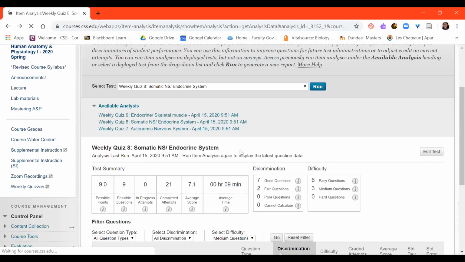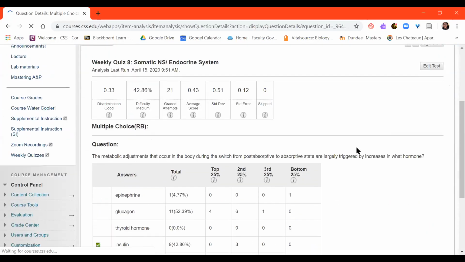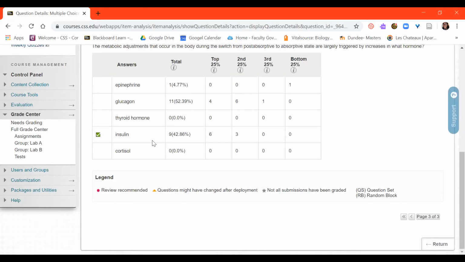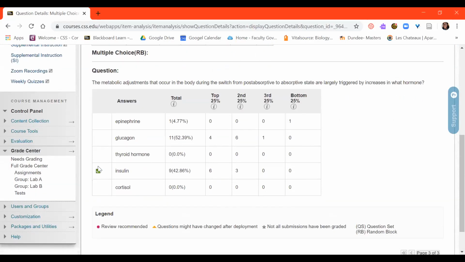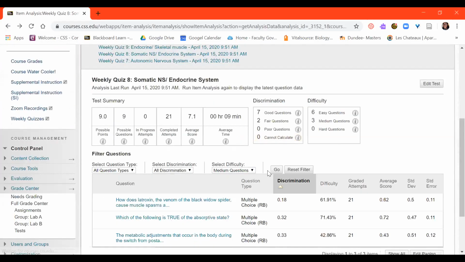Okay. And then another question here that we didn't perform well. The metabolic adjustments that occur in the body during the switch from the post-absorptive to the absorptive state are largely triggered by increases in what hormone? And again, that would have been insulin. So if we're going to the absorptive state, that is going from glucagon to insulin. Okay, that one is pretty straightforward.